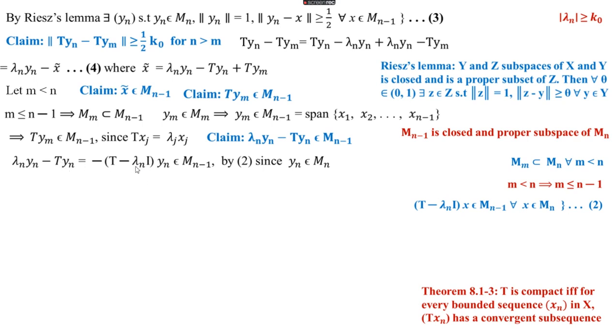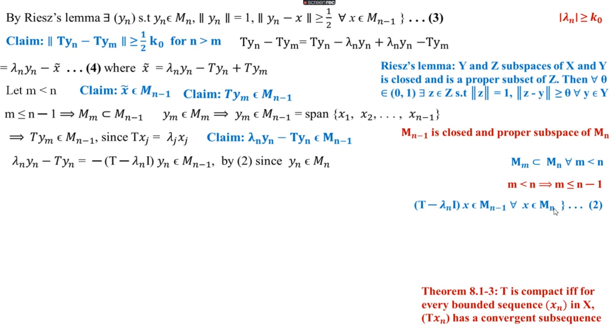So this can be written as minus of T minus lambda n I of yn, converting to the form like equation 2. And this belongs to Mn minus 1 by equation 2 since yn belongs to Mn. From this construction yn belongs to Mn.